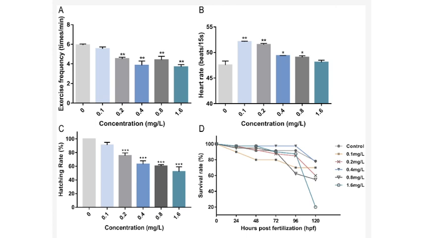Heart rate in Figure B was increased at concentrations of lead from 0.1 to 0.8, with the most significant increase from 0.1 and 0.2. This indicates that lead stimulates the circulatory system at an early stage of development when introduced early. Hatching rate in figure C decreased as concentration of lead increased, indicating developmental delays as a result of high exposure to lead in zebrafish. The survival rate in figure D showed that zebrafish at low concentrations of lead were more likely to survive at an 80% survival rate, while the 1.6 group showed only a 20% survival rate at 120 HPF.